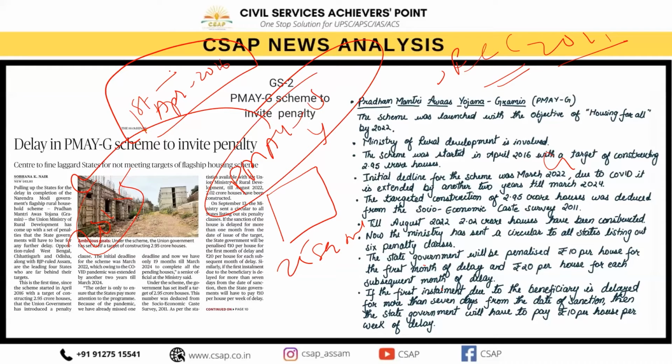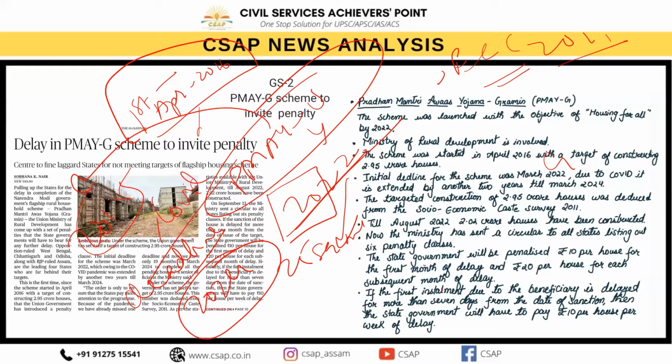So therefore now if I look at this case of PMAY, अभी क्या चल रहा है, since the date was around 2022. ठीक है, तो ये हम लोग का जो मार्च 2022 है, ये तो हम लोग ऑलरेडी क्रॉस कर चुके हैं. But because the deadline was directly increased till March 2024. किस लिए? Because of the COVID pandemic. तो कोविड ने हम लोग को यहाँ पे खा लिया. ठीक है, because the initial deadline was March 2022, लेकिन अभी बढ़ा के 2 years कर दिया, that is मार्च 2024 तक हम लोग को डेडलाइन मानना है. So as to ensure that the states pay more attention to the program.